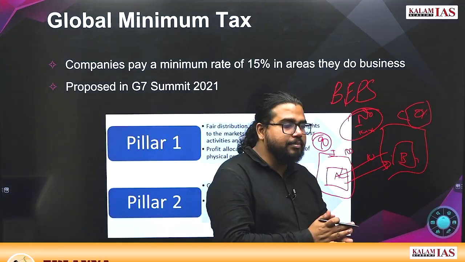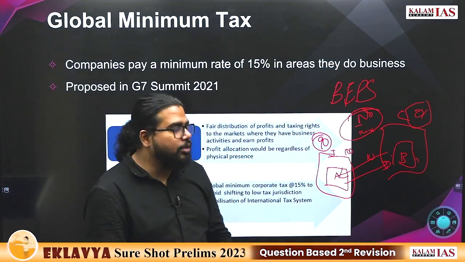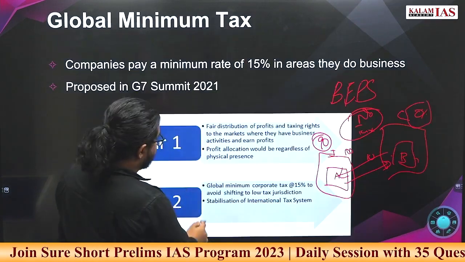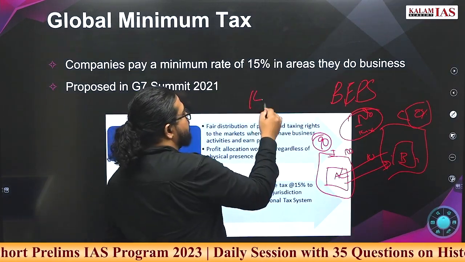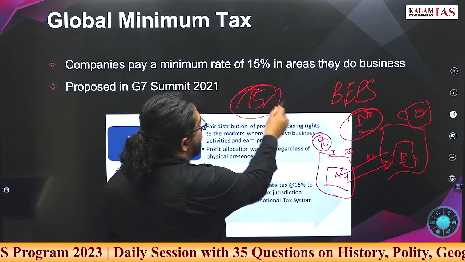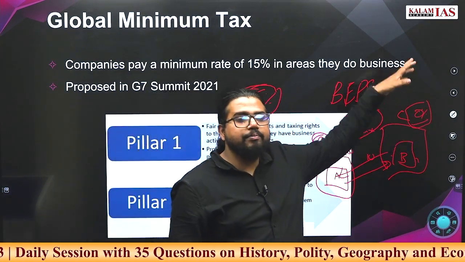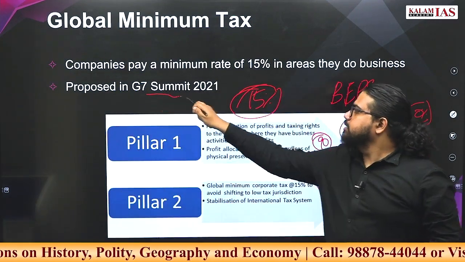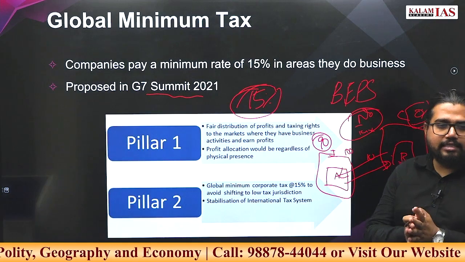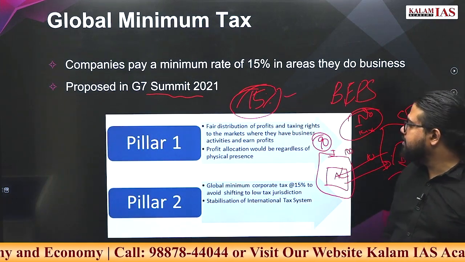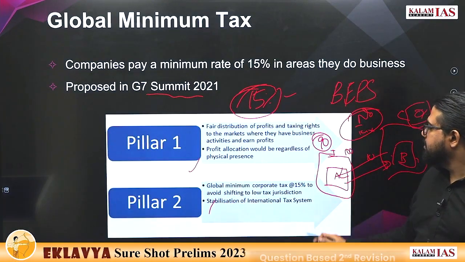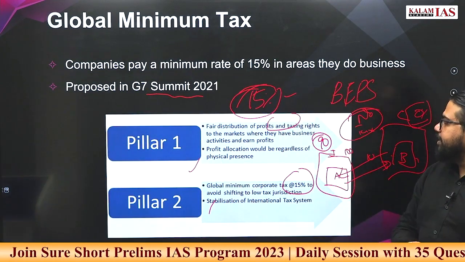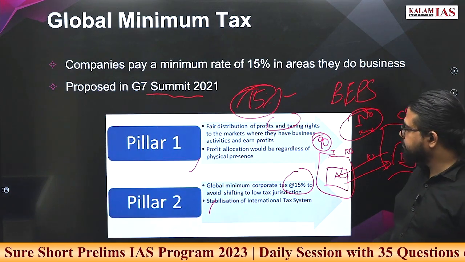Global minimum taxation means every country should at least keep a 15% minimum tax. The 0% taxation should not be part of it. At least a 15% minimum tax should be there. Which countries are promoting this? G7 countries, mainly advanced countries, want to go ahead with this. It has two pillars. Second pillar is regarding the 15%. First pillar is regarding the fair distribution of profits and all.